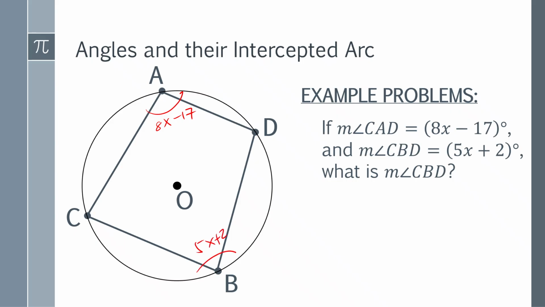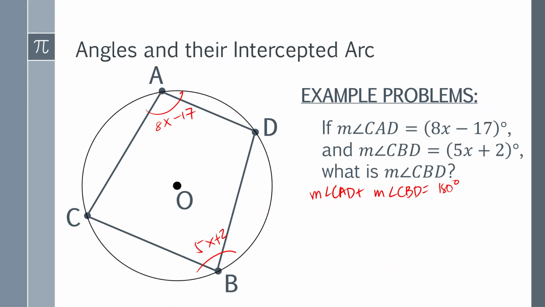In order to find the measure of angle CBD, as you can see here, this is an inscribed quadrilateral with these two given opposite angles. Remember the theorem says that the two opposite angles of an inscribed quadrilateral are supplementary, meaning these two angles add up to 180 degrees. So the measure of angle CAD plus the measure of angle CBD is equal to 180 degrees.